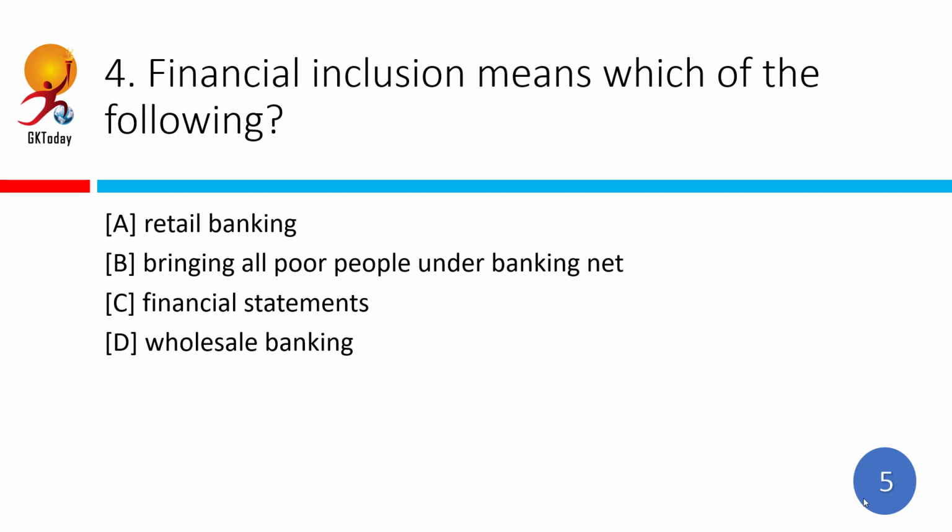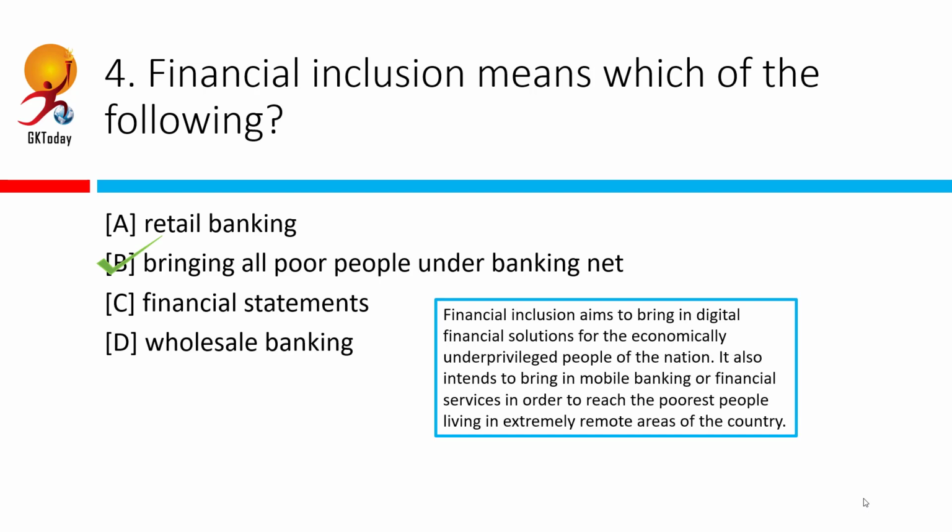Financial inclusion means which of the following? And we have just discussed this. Correct answer is bringing all poor people under the banking net. In order to improve their level of inclusion, demand-side efforts need to be taken, including improving human and physical resource endowments, enhancing productivity, mitigating risk, and strengthening market linkages. The primary focus should always be improving the delivery system, both conventional and innovative, so that each of them have access whenever they need to any sort of banking or insurance facility.